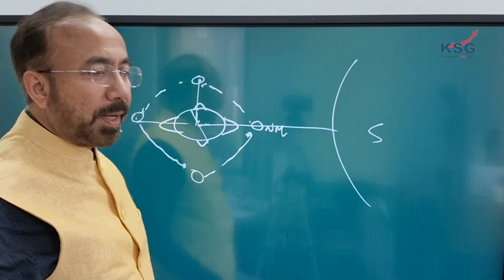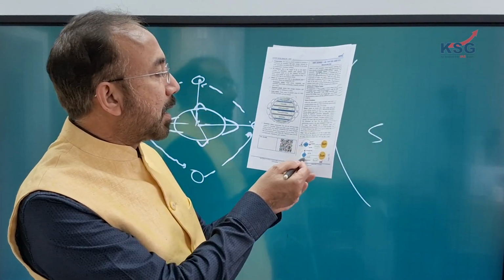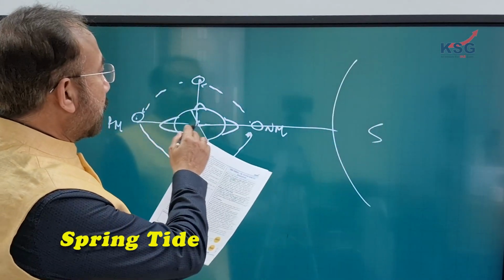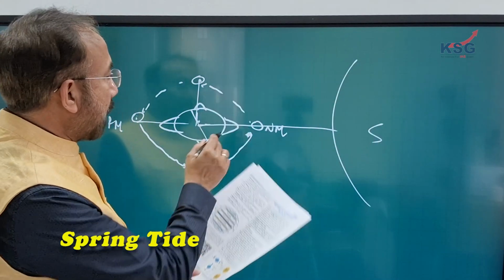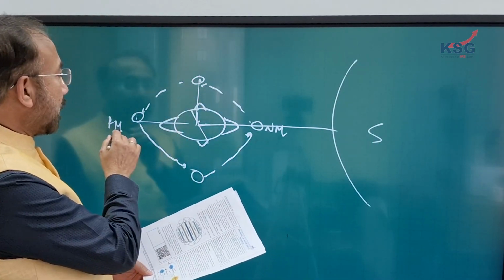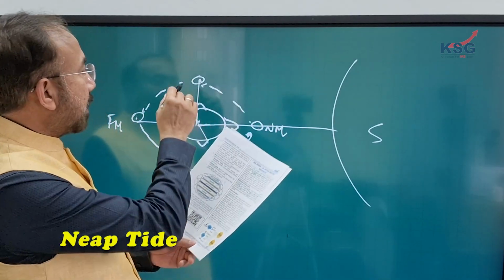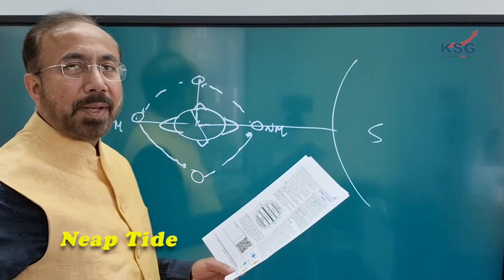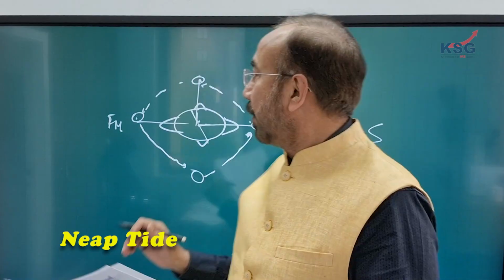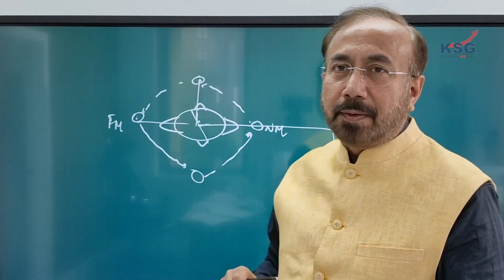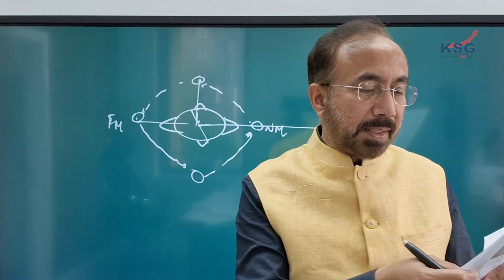And that is what we have explained here in this diagram. Hopefully it is clear. Here we have got a spring tide, the situation I was talking about. Spring tide happens on the new moon and the full moon situation. And then the neap tide is the quadrature situation, when we have got the first and the third quarter of the moon, and that's called neap tide.